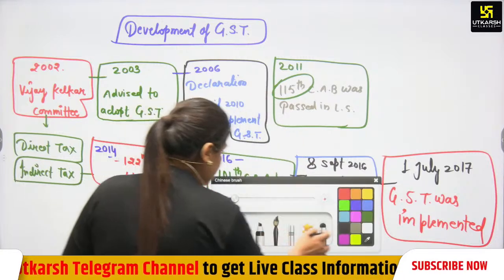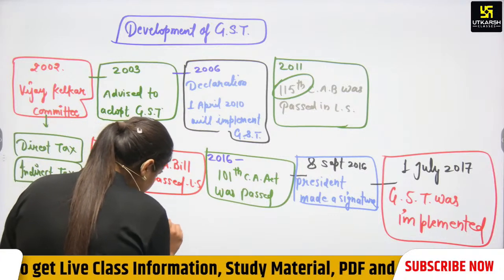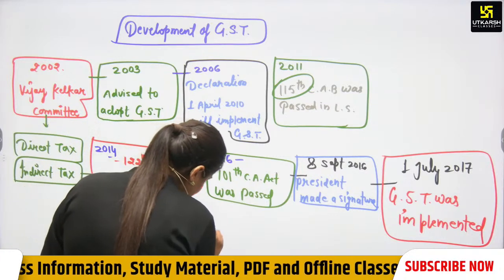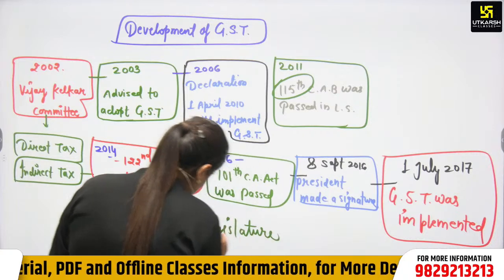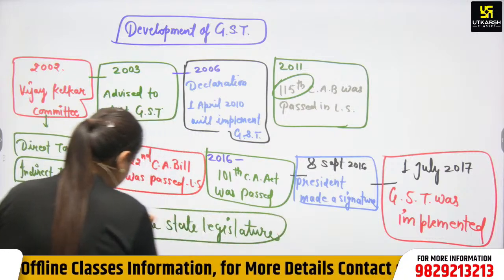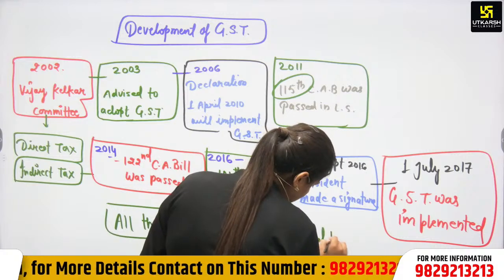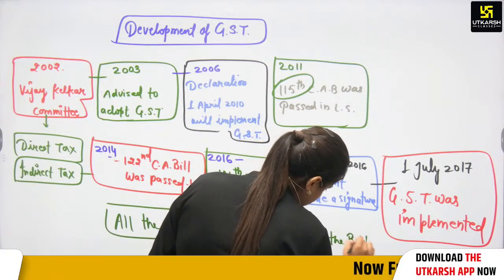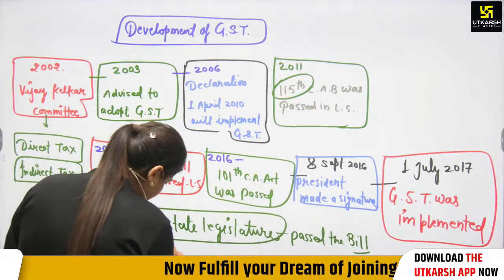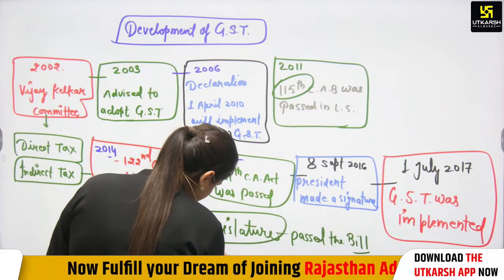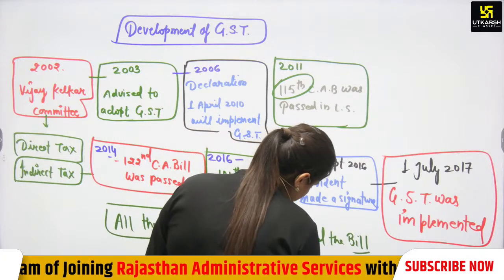Again, when GST was implemented, all the state legislatures passed the bill in their legislative assemblies. And Assam became the first state to implement GST.